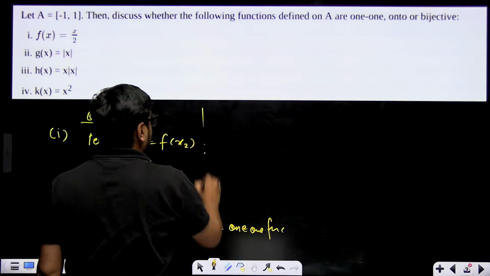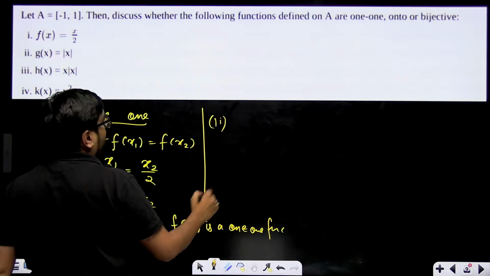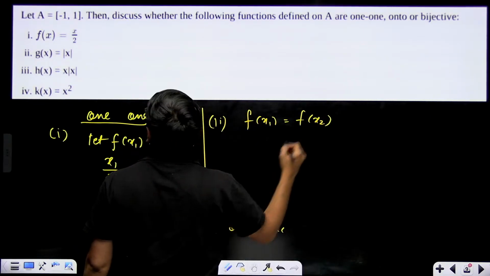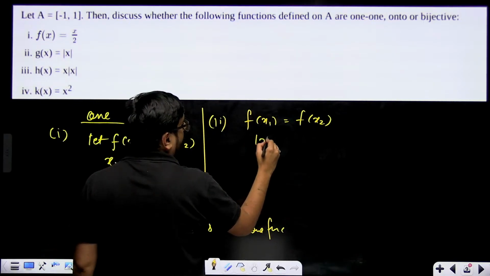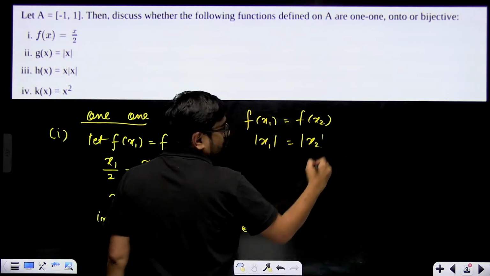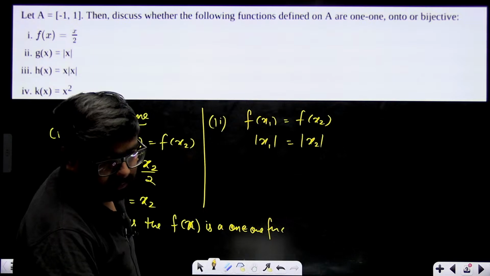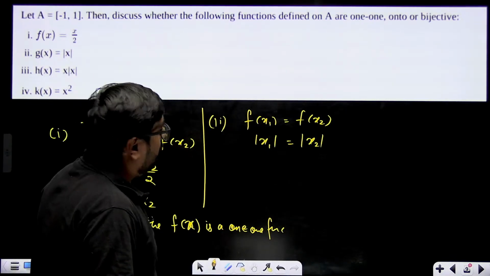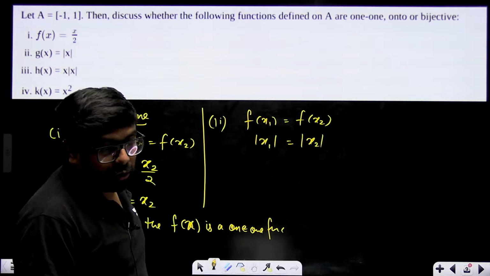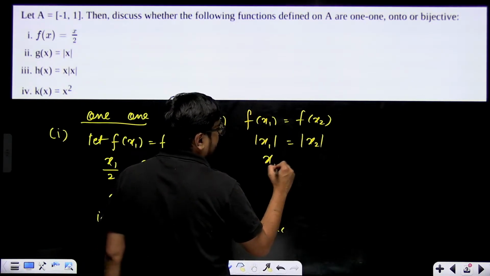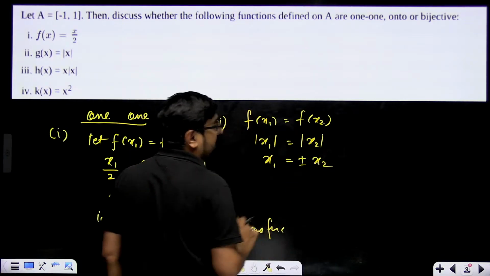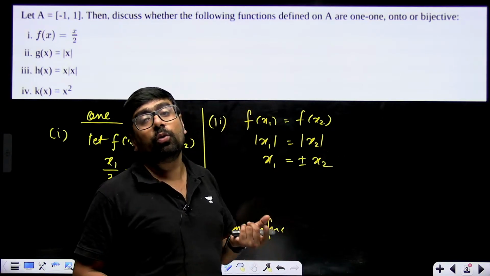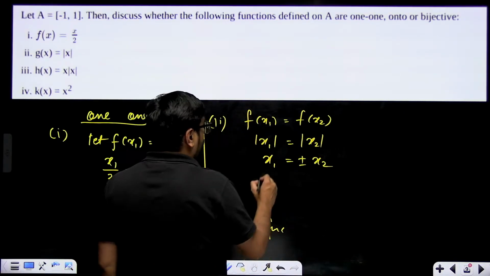Let's check the second one, for 1 1. F of x1 equal to f of x2. Right? What is this mod function? That means mod x1 equal to mod x2. Right? Will they be equal? No. Mod x1 equal to mod x2 means x1 equal to plus or minus x2. That means they are not equal. Only x1 equal to x2 should come. But here we are getting x1 equal to plus or minus x2. That means not 1 1.